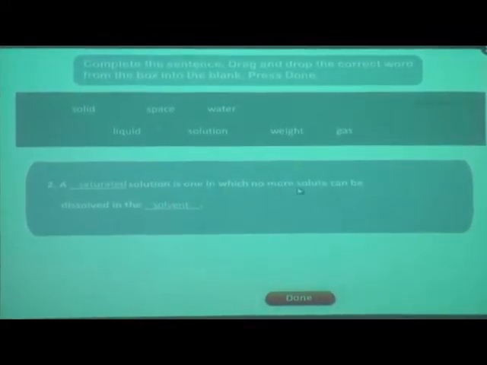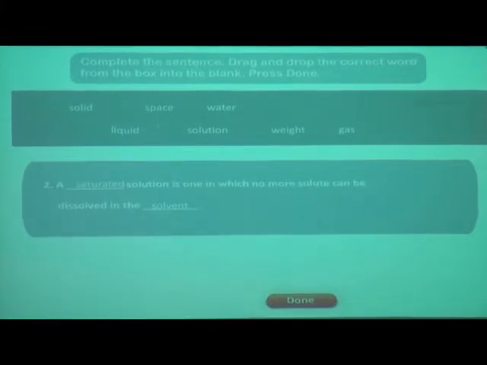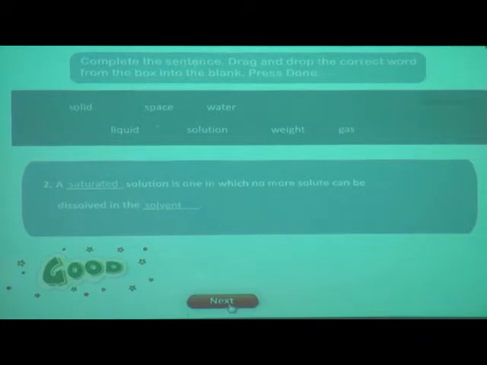Solute means the solid which dissolves in the liquid, and solvent means the liquid that dissolves the solid in it. Good. Now we will move to the next sentence.